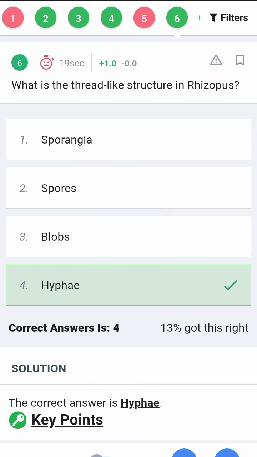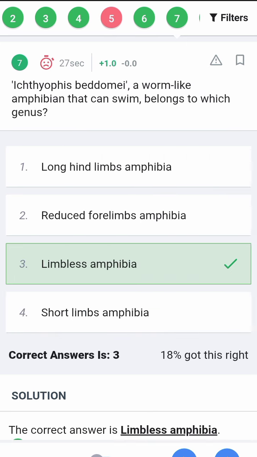What is the thread-like structure in Rhizopus? It's hyphae, because one Rhizopus plant is attached to another Rhizopus plant by hyphae, and these occur in clusters. So many Rhizopus are present in one go. The hyphae connect them to each other, and the thread-like structure is called hyphae.